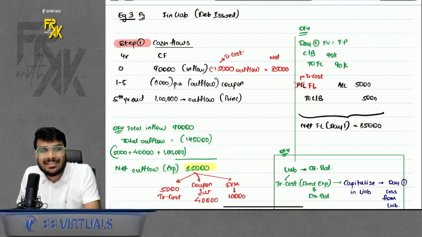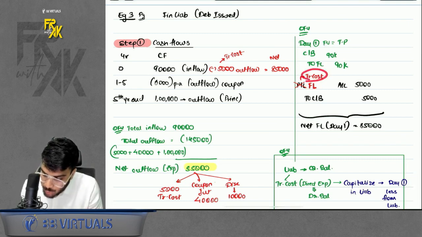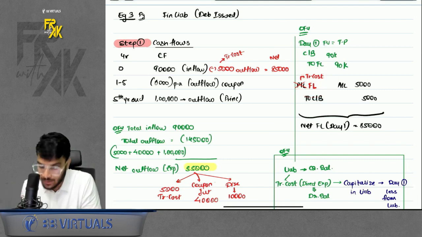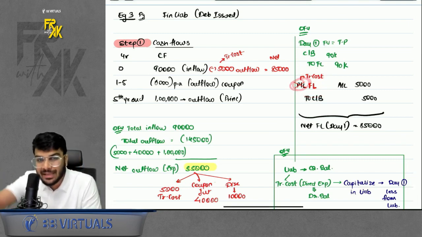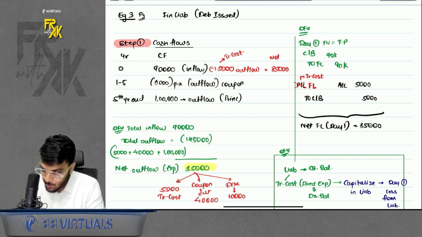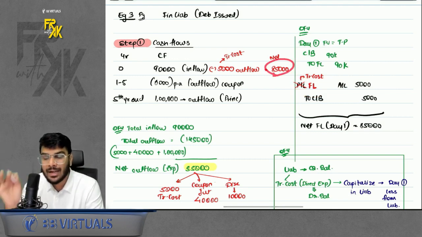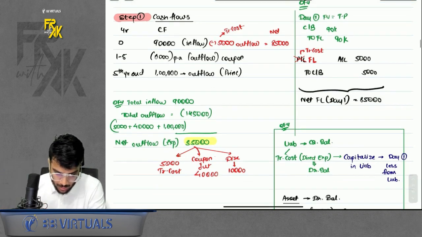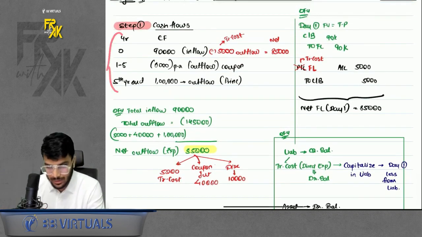Why are we adding or lessing, sir? Because we don't want to book this whole amount in profit and loss on day one. We want this amount to be a part of your EIR over the period. So when you adjust it with the fair value, then only it will form part of EIR. I will show it to you how. So step number 1, cash flows. Adjust this 5,000 from the fair value of financial liability.